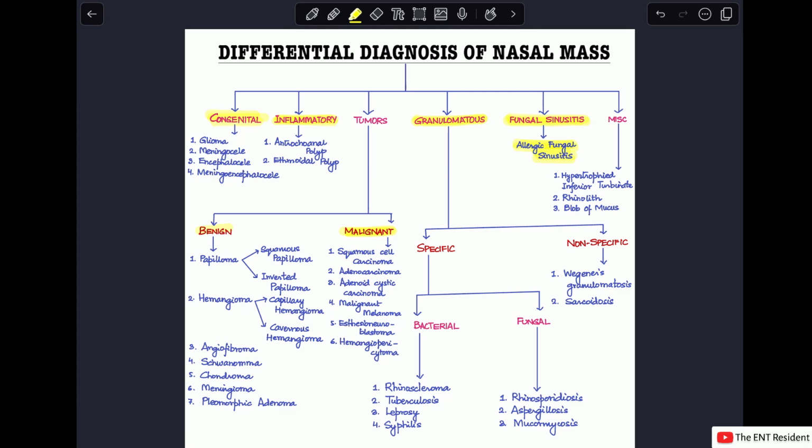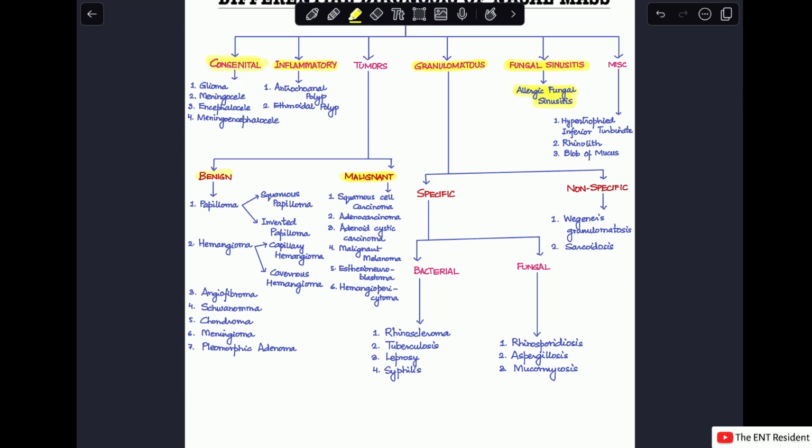And within the causes, as you can see, I've subdivided them into a lot more. So, if somebody had to first talk about what is the differential diagnosis of nasal mass, approaching it cause-wise would be very good, because once you have grouped the big categories, then you can subdivide them into the particular causes. So now we'll be discussing each one of these causes and what is the manifestation that you see in each one of them.